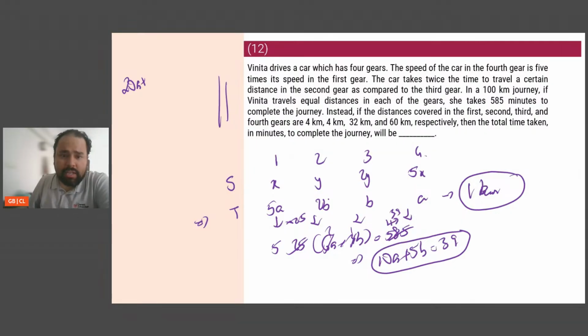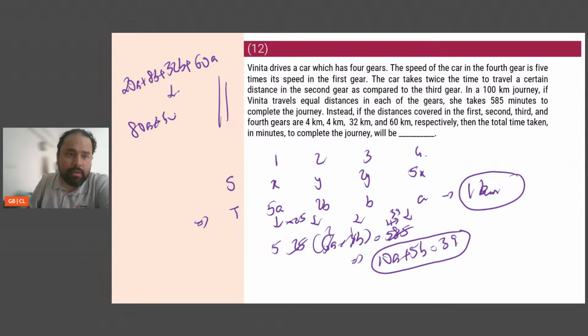4 kilometers in second gear will be 2B into 4, which is 8B. 32 in third will be 32B. And finally 60 in fourth will be 60A. So this is going to be the total time taken, which is going to be 80A plus 40B,